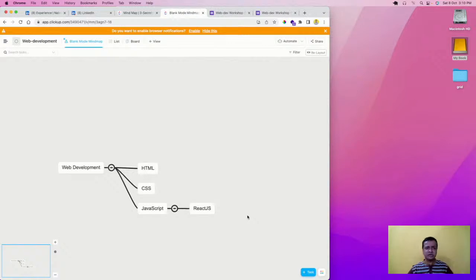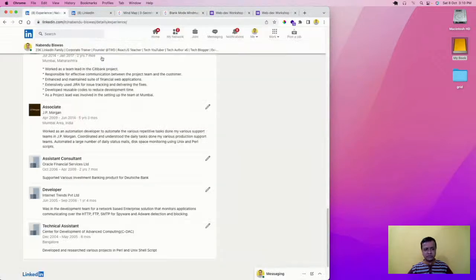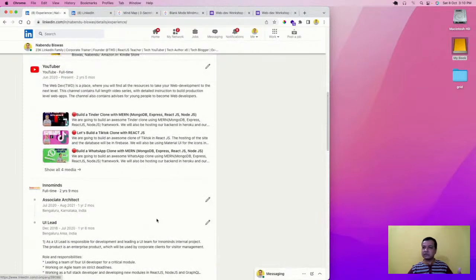In fact, full stack is not even required. In my experience, if you can see, I was an associate architect. I was a front-end associate architect. Unless you go to a very, very small company, like a two-people company, which is a very good thing to do, actually, because you learn a lot. If you go to a very small company, a two-people company, which most of you might go to, but not later on, then you have to be a full stack developer. In every company with more than five people, they have a different front end team and a different back end team, because there is a lot of work. One person cannot do all the work.